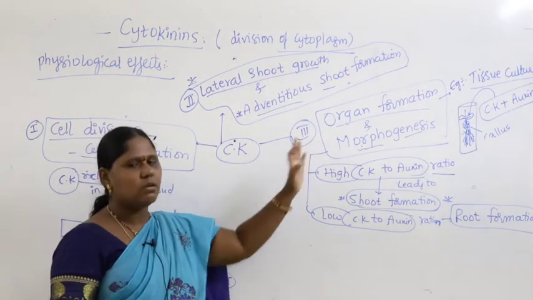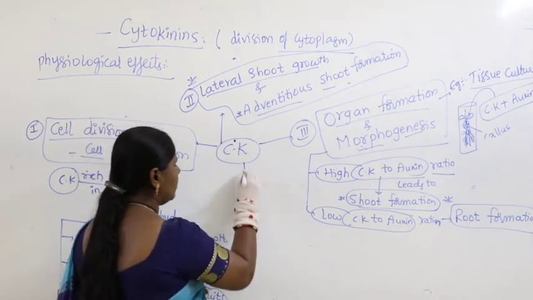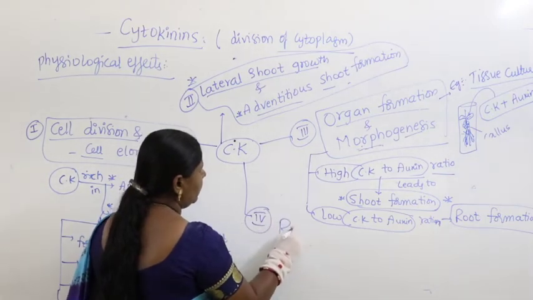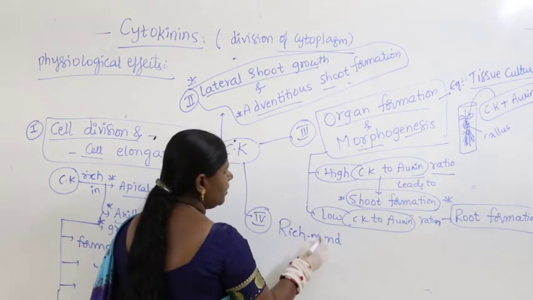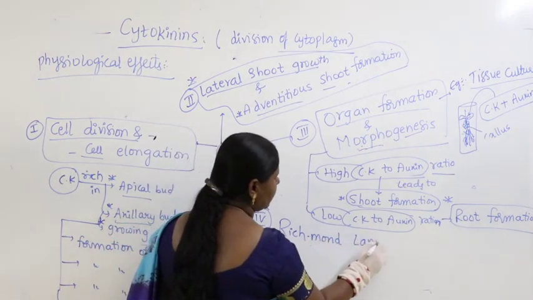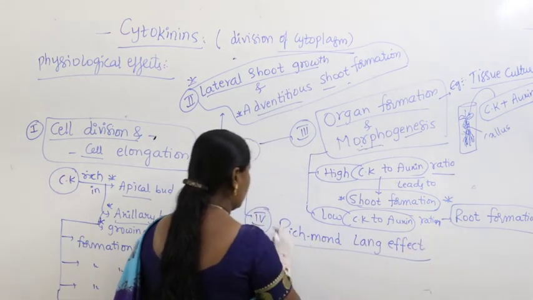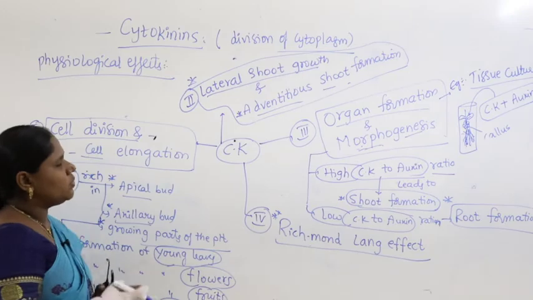Cytokinin results in morphogenesis. Then cytokinin is also involved in the Richmond-Lang effect. What is this Richmond-Lang effect?